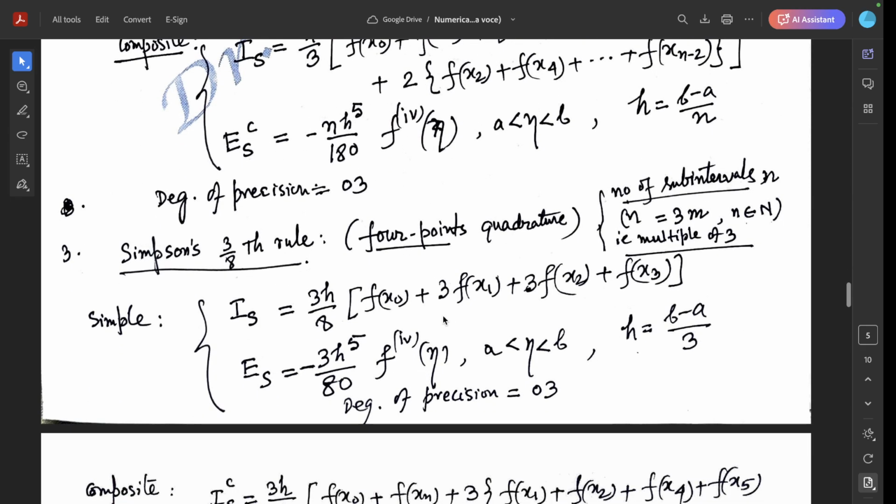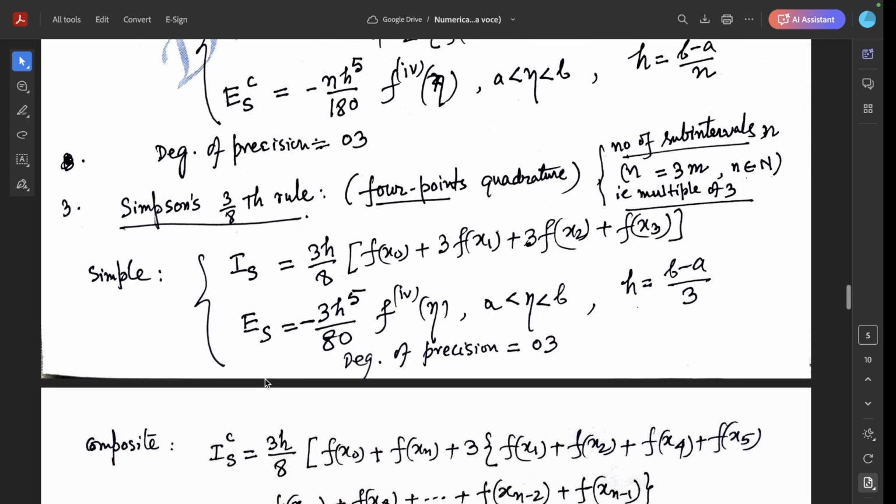Simpson's 3/8 rule, a 4-point quadrature formula, closed type. The number of subintervals n must be a multiple of 3. The simple Simpson's 3/8 rule is 3h by 8. Because of this coefficient 3 by 8, the name is Simpson's 3/8 rule. It is [f(x0) plus 3 f(x1) plus 3 f(x2) plus f(x3)], and the error term for the simple Simpson's 3/8 rule is minus 3h to the power 5 by 80 f fourth derivative eta, a less than eta less than b, where h is b minus a by 3. The degree of precision is 3.